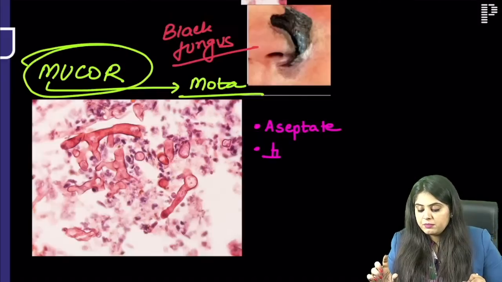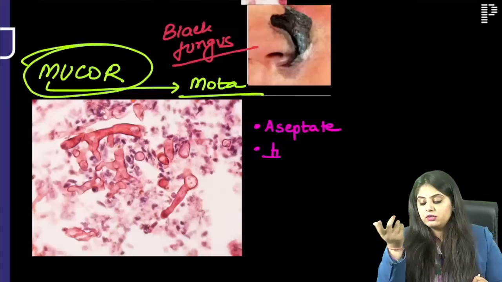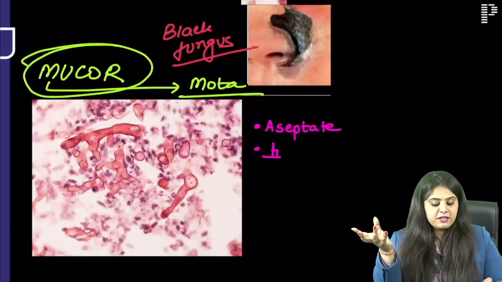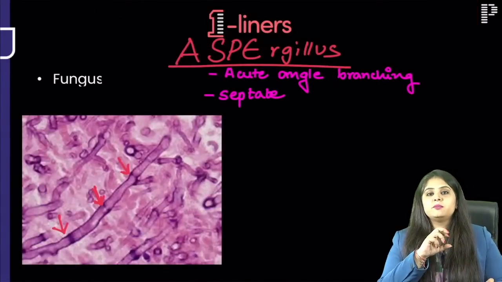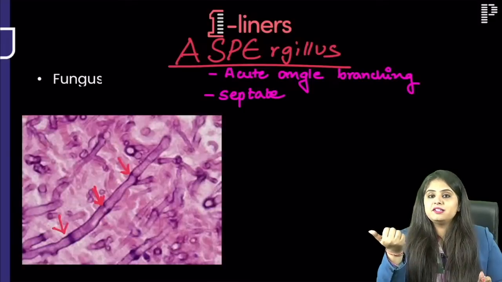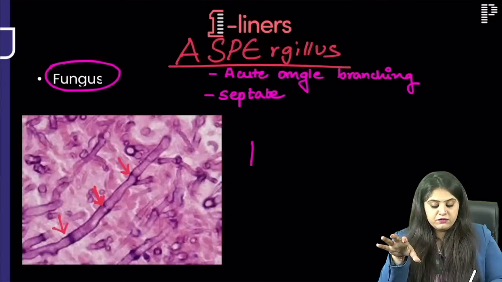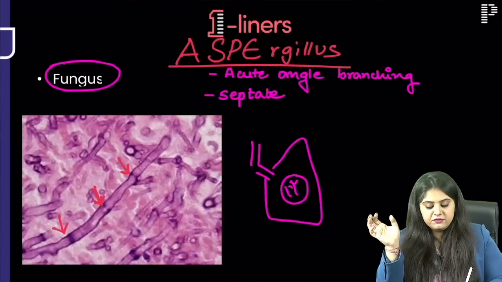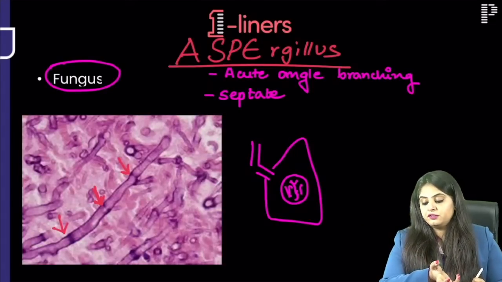So if someone says ma'am in the paper pictures are never clear, take it with a pinch of salt. If at all they give you an image which they don't want you to diagnose. See, if I give you this image, this means I want you to diagnose from this image. But if I give you a very zoomed out kind of a picture, I don't want you to diagnose the question with the image. I want you to read the history. So if I say there is a fungus which has gone and sat in the cavity of the lung. In the lung there is a cavity and inside that cavity this fungus has gone and sat. That is a classical feature of Aspergillus or Aspergilloma.